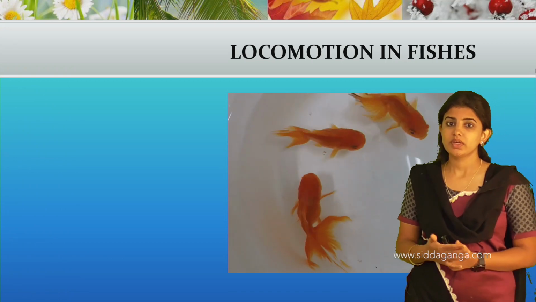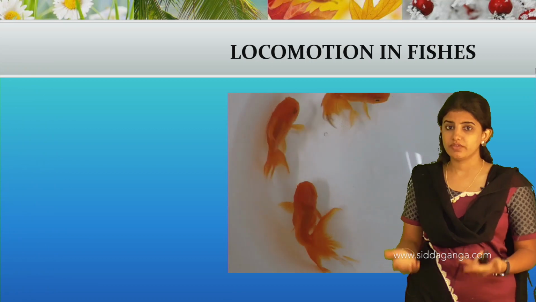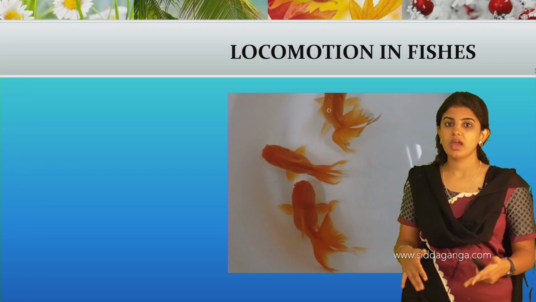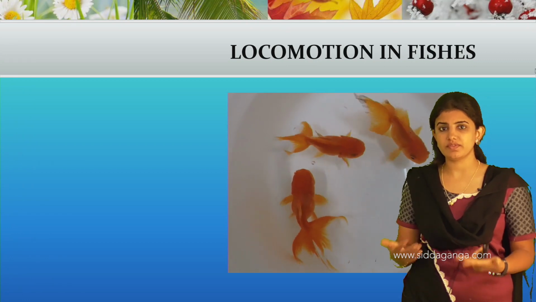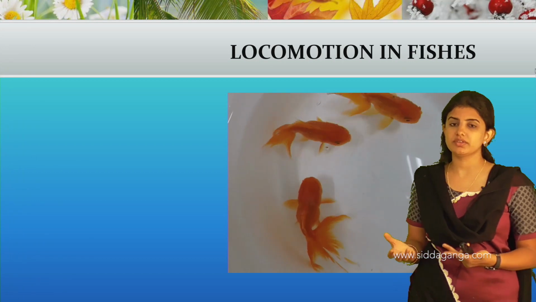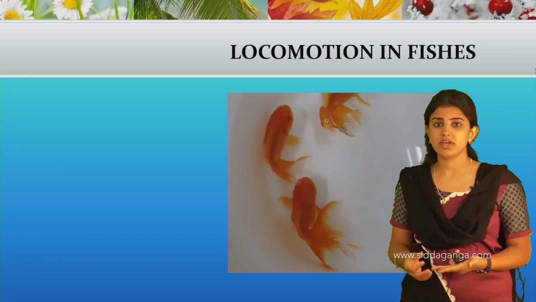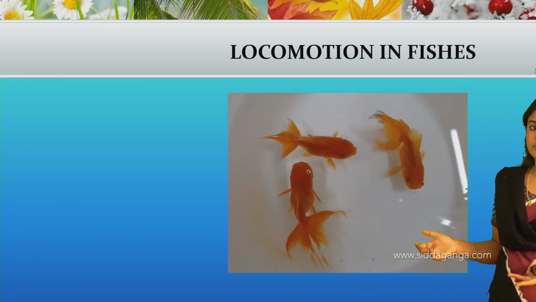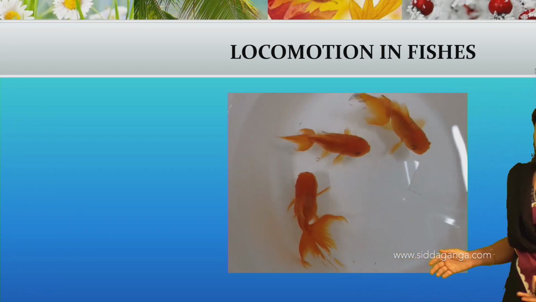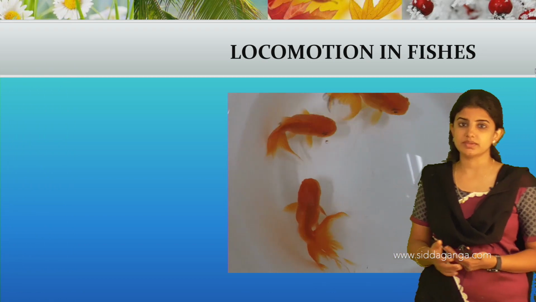And also the locomotory structures in birds are the wings and the legs, and based on the situation it will fly and walk. And like that, the locomotory structures in the fishes are the fins and the tail. The fins are classified into two types, the pelvic fins and the pectoral fins, and the tail is present, and the caudal fin is also present.